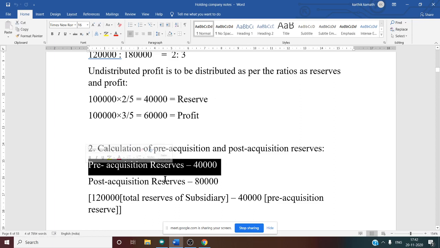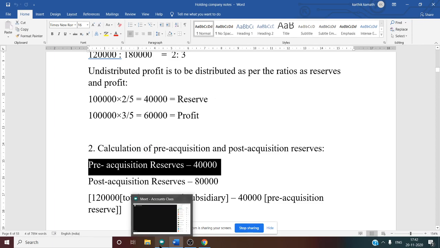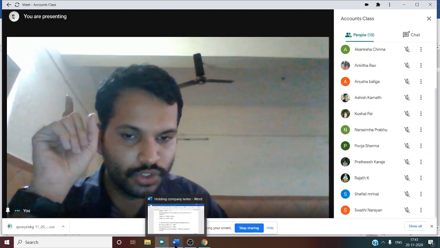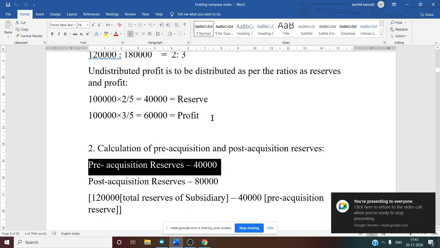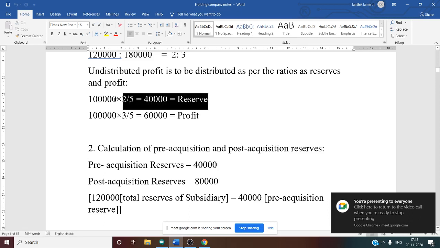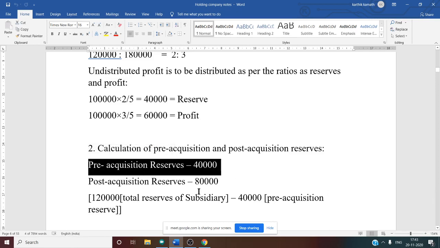Why? Because 1 lakh was there before the acquisition, as given in the adjustment. That means this 40,000 was also there before the acquisition. That is why pre-acquisition reserve is 40,000.